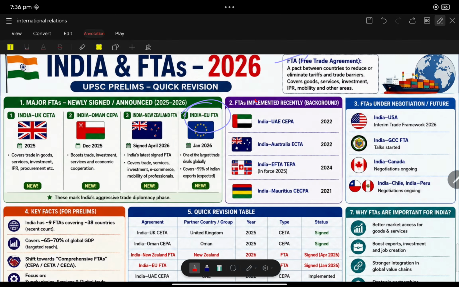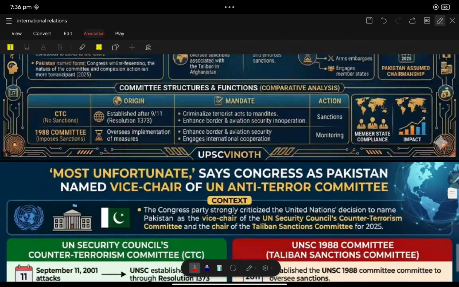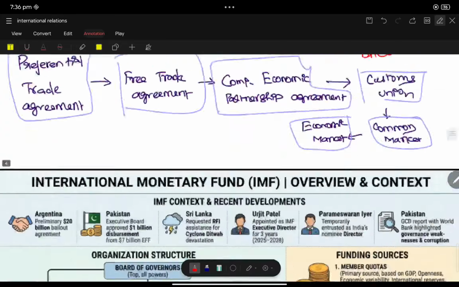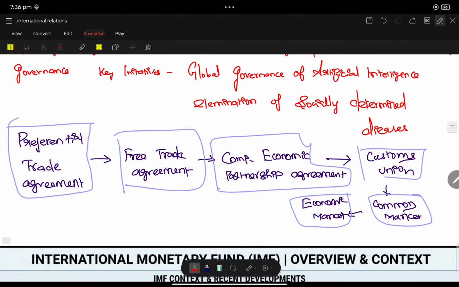Before saying this, I can explain the process of trade agreements. The initial stage is the preferential trade agreement. After the preferential trade agreement, the trade moves to free trade agreement.